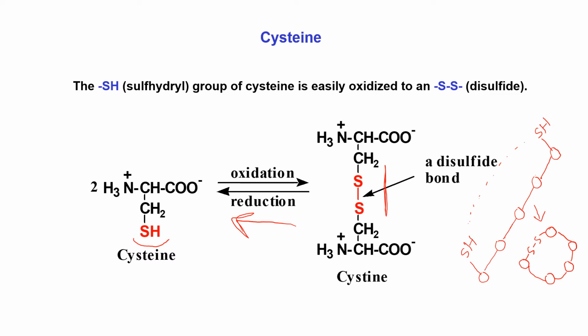Now, if we consider this as a polypeptide chain, and take these two terminal amino acids as cysteine, their side chains contain a sulfhydryl group. In the presence of an oxidizing agent, these two sulfhydryl groups oxidize to each other and form a disulfide bond.